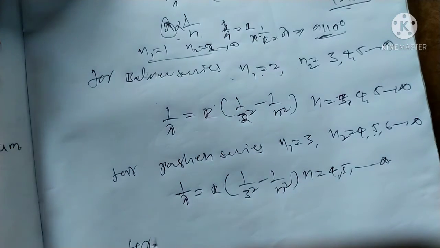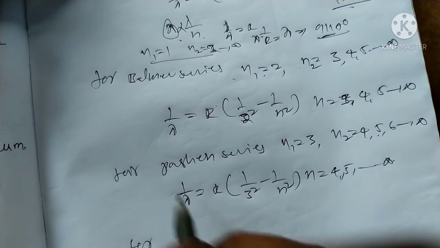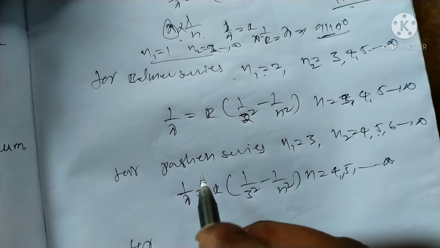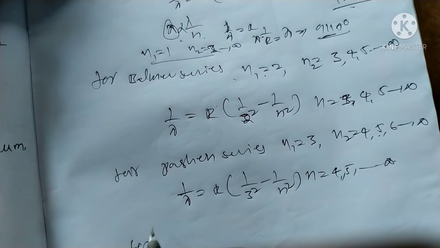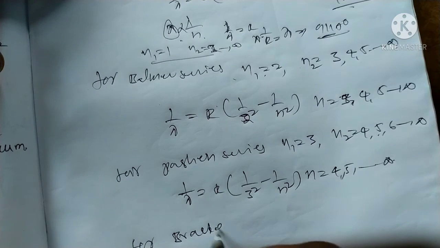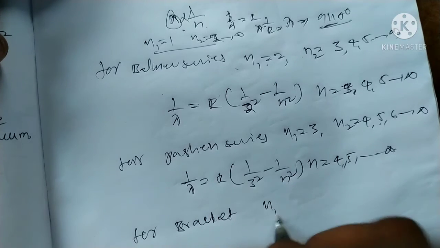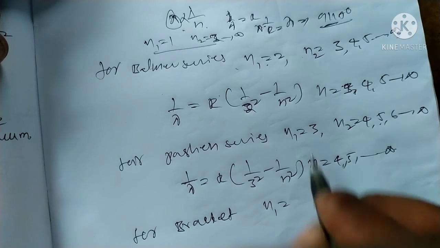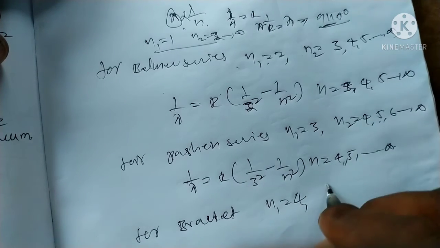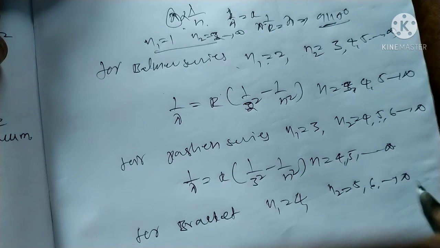And also next, the Brackett series. For Brackett, n1 is equal to 4, n2 is equal to 5, 6 to infinity.